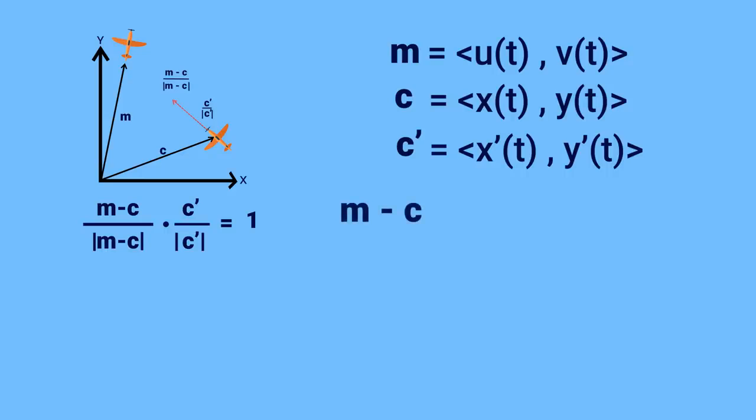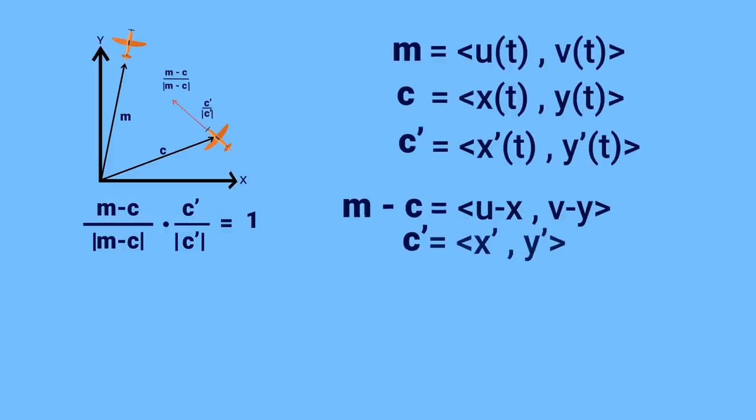So then m minus c would give us this vector here, just the x component subtracted and the y component subtracted. And I'm just not writing the t's so there's room. I'll do the same thing with c prime. Then if we plug all of those into our equation that we want to solve, we get this.